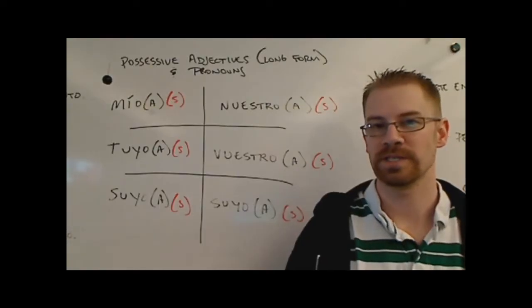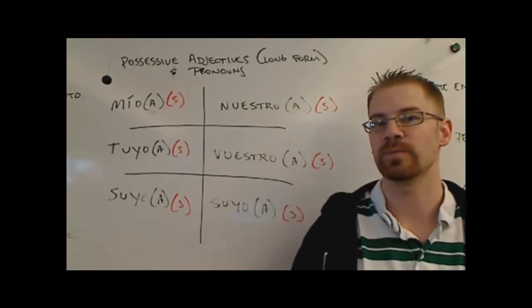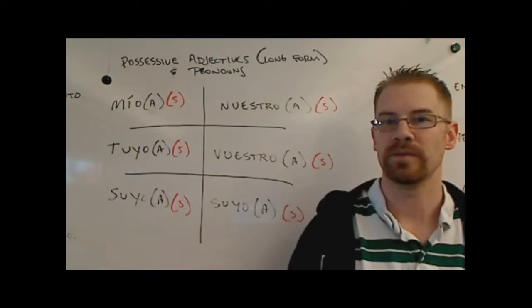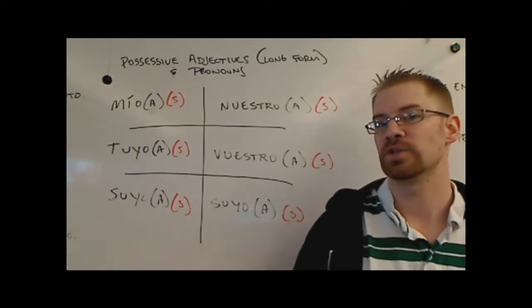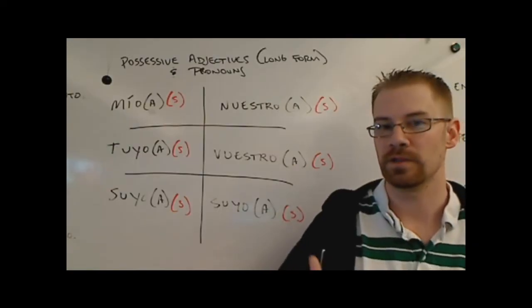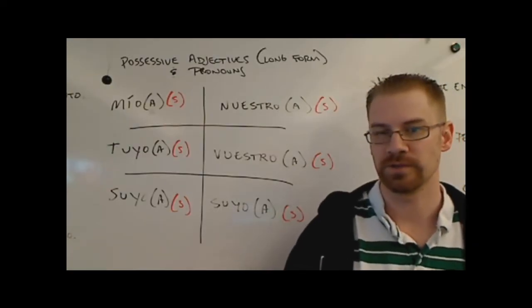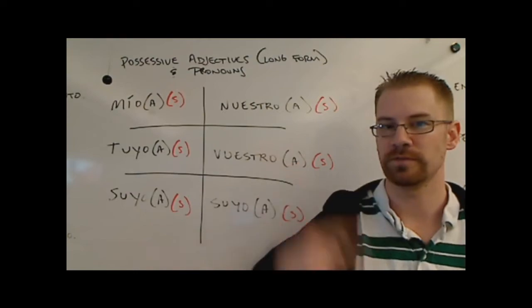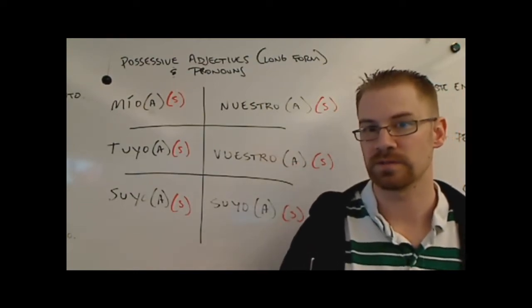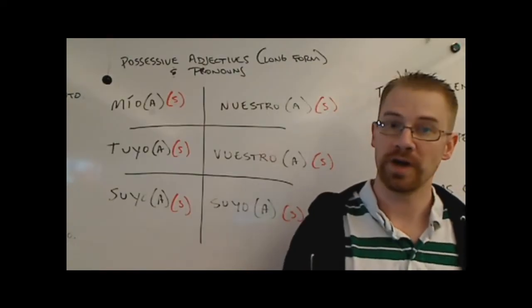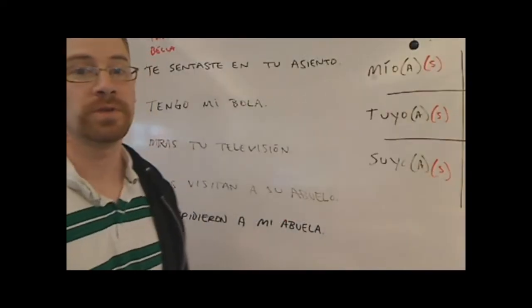So what we're going to do now is I'm going to give you 5 sentences that I wrote out so that they have the regular possessive adjectives, the ones that we learned first, and then I'm going to show you how to rewrite them so that they have these long forms of the possessive adjectives. If you don't have this information in front of you, write it down somewhere, because I'm going to move it out of the way so you have just the sentences. Then we'll change them, and then I'll give you 5 more that you can do on your own. So, okay, here are the first 5 sentences.